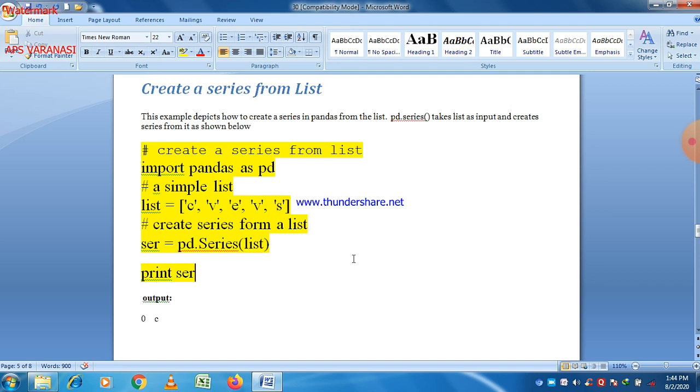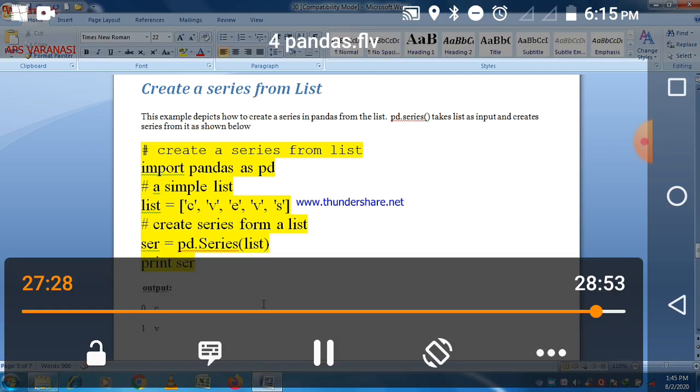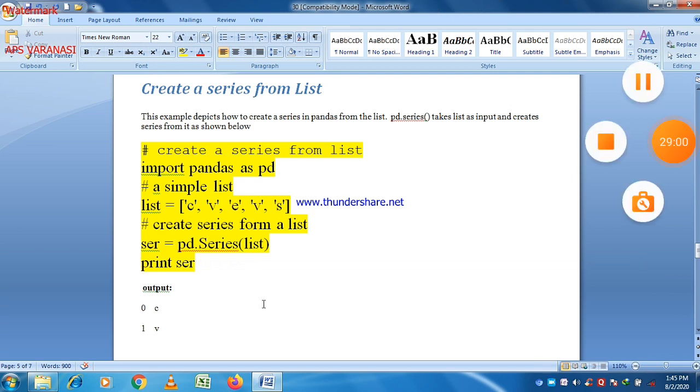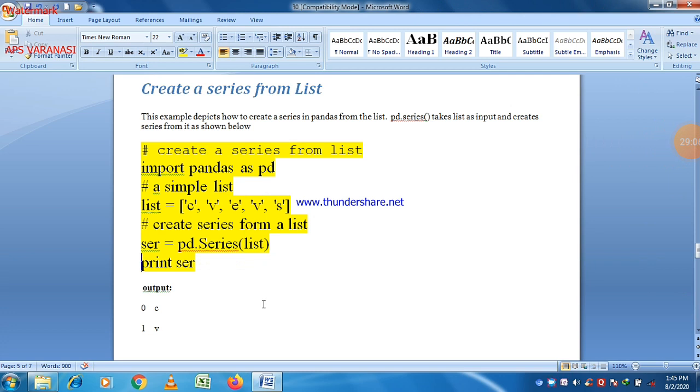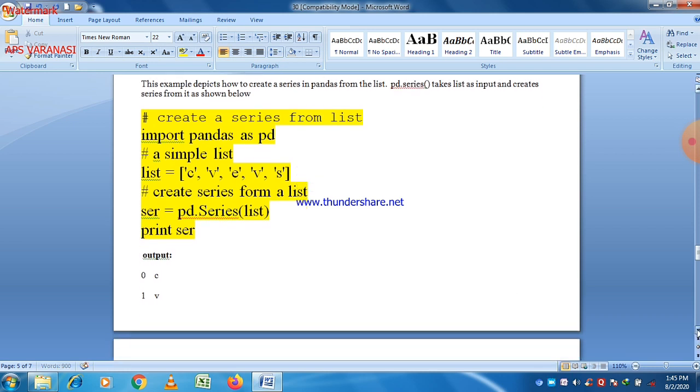So the list is passed as a parameter value, and it will provide you a series using the list. And the last statement is the print statement, which basically prints the series. Now you can easily see the output here. This is the output.